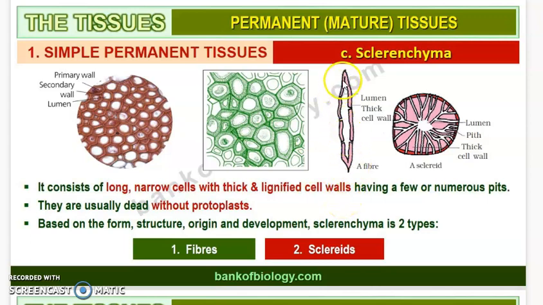Okay, you can see the long narrow എന്ന് പറഞ്ഞാൽ കൂടുതലായിട്ട് വലുപ്പം ഉണ്ടാവില്ല. It will be narrower, right? So നല്ല space ഉള്ളിൽ ഉണ്ടാവില്ല. It will be a little narrower with thick and lignified cell wall. Okay, it will be having thick cell wall and it is lignified. Lignified means it is becoming rigid.